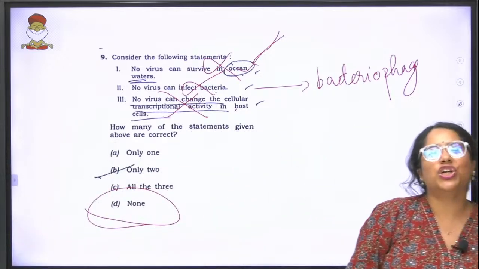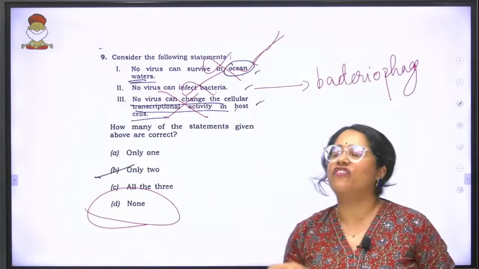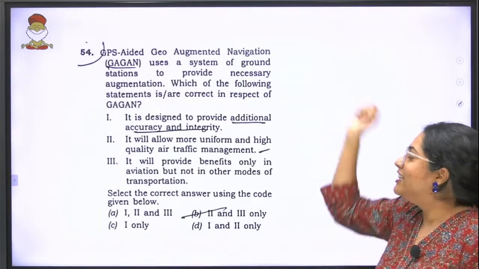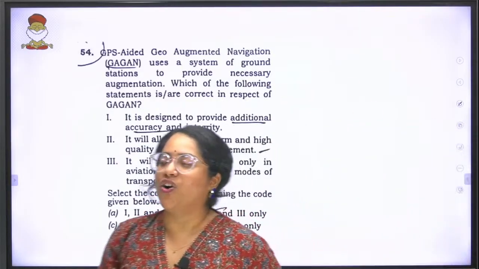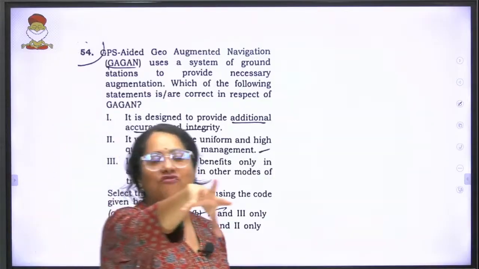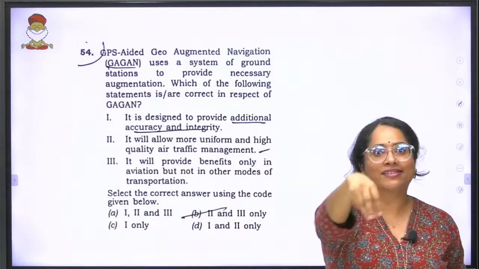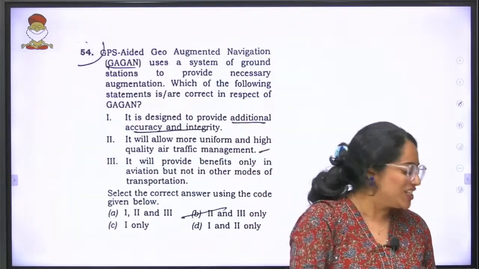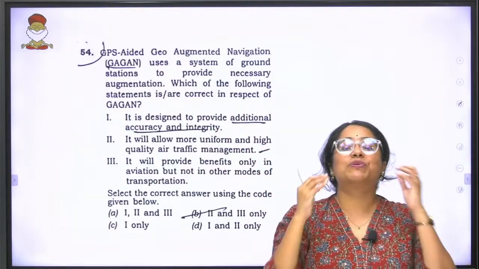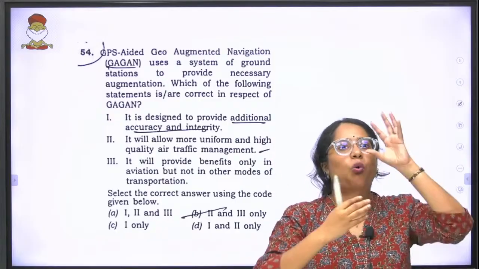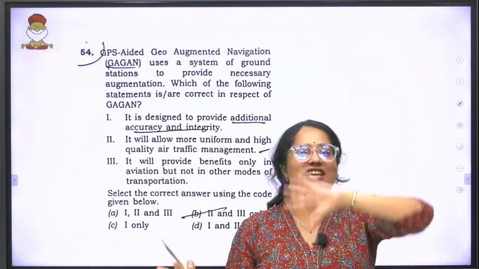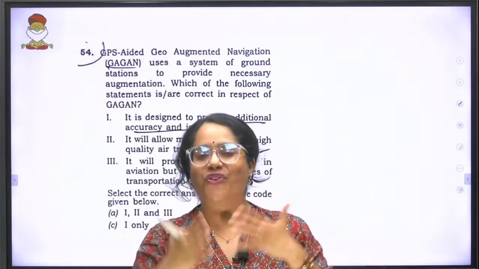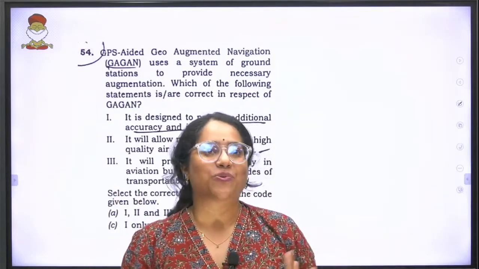We are nearing the end of our science and tech questions. This again, Gagan technology. If any of my students whom I have taught in class are watching this, can you just say in the comment that you've attended this Gagan question? Because we've spent so much time discussing what is Gagan, where all it's used. Just give me a thumbs up or something if you have attended this question right.